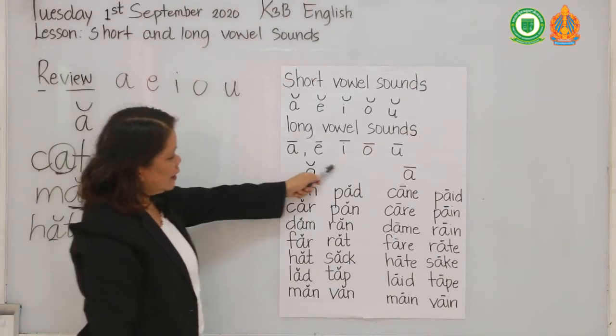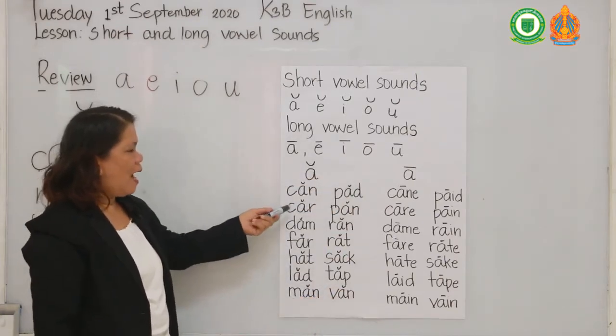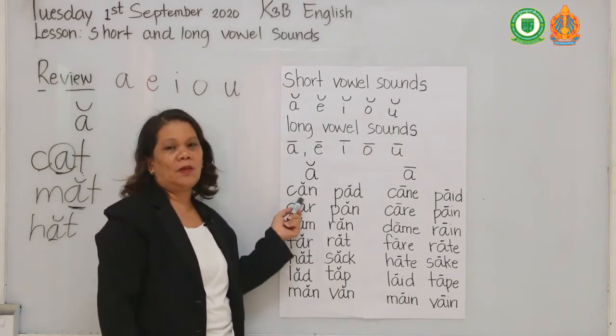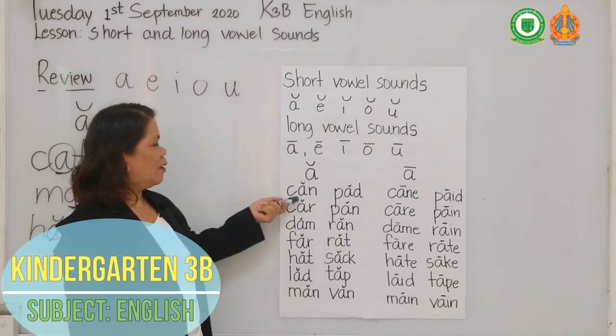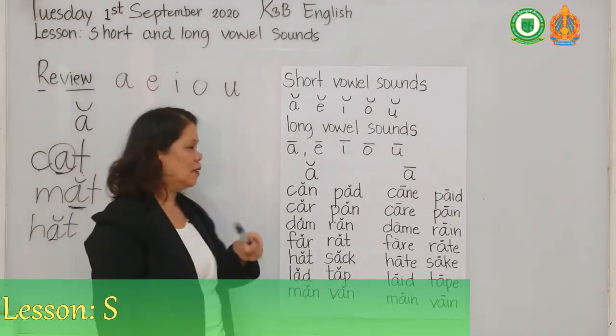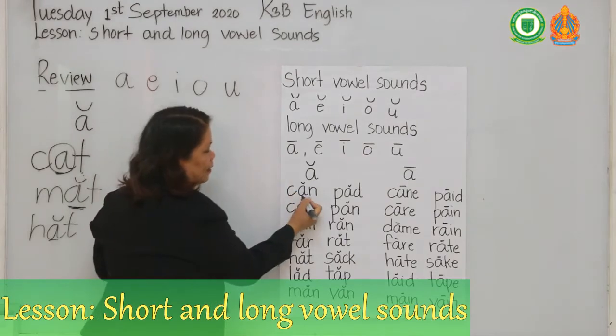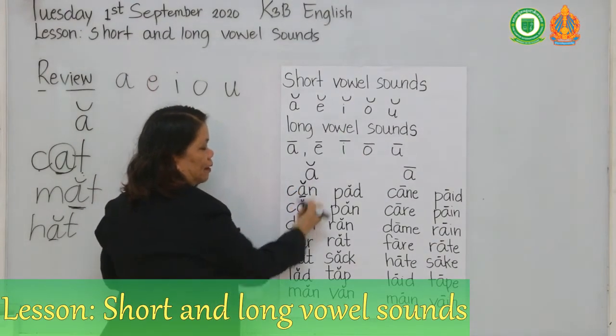Here, you can see in this area the words have only one vowel. The word can has only one vowel, only A. So I wrote a curved line here.